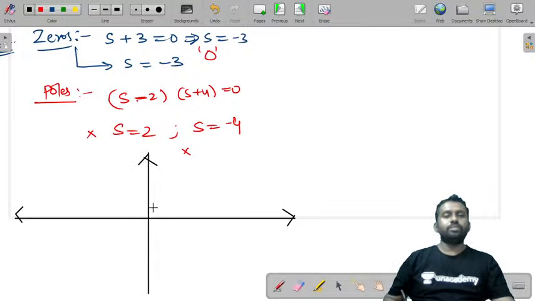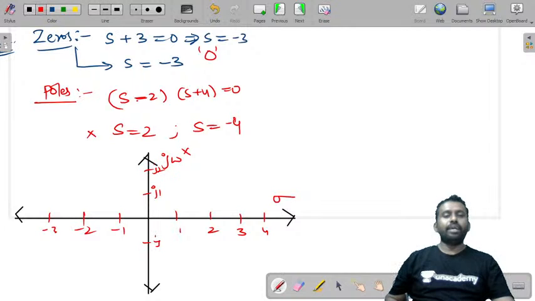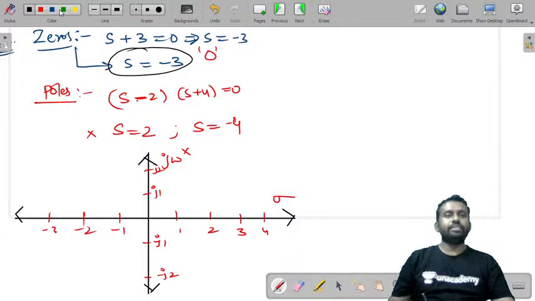Let us say this is the S-plane, from which we can say this is the real axis, this is the imaginary axis. 1, 2, 3, 4, minus 1, minus 2, minus 3, j1, j2, minus j1, minus j2. Now let's look at it: the zero is present at minus 3. Therefore here you will have a zero. I can represent it by a circle. And you have a pole.